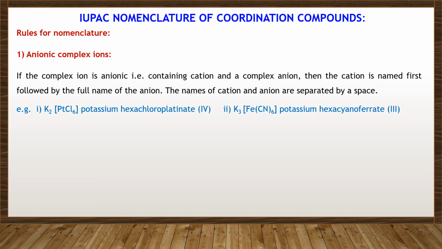Here the name of the cation is written first. So the cation is potassium.